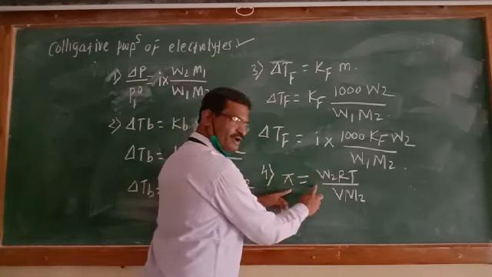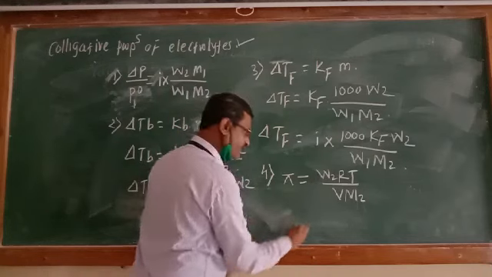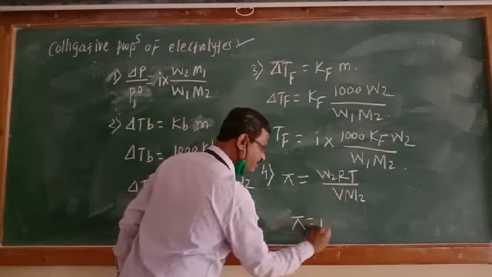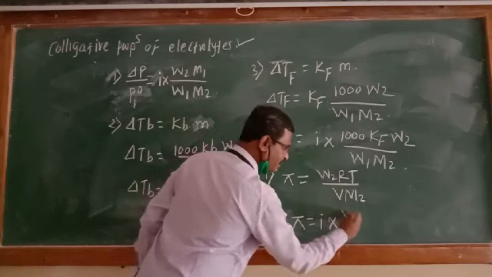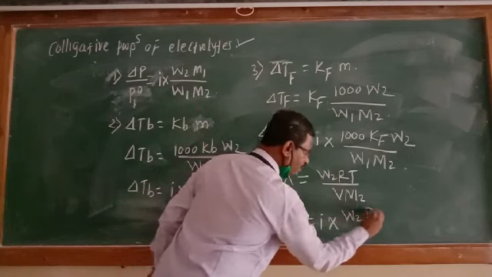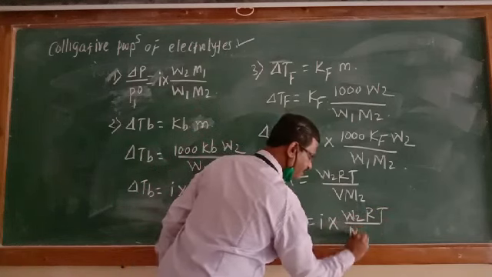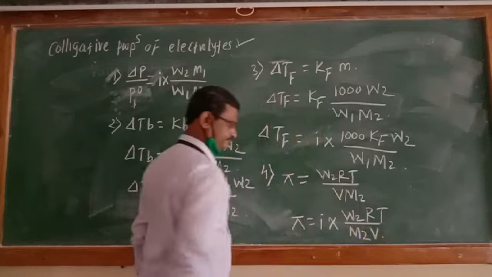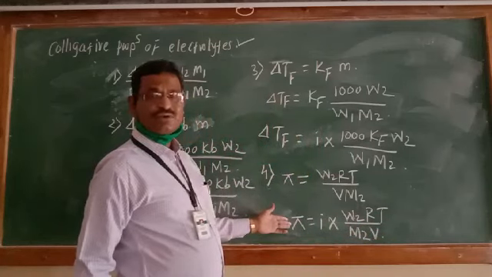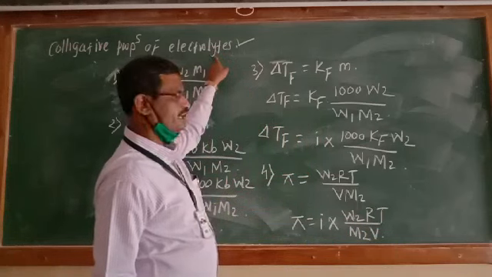If this is multiplied by the Van't Hoff factor i, pi will be equal to i multiplied by W2 RT divided by M2 into V. This is known as osmotic pressure of electrolyte.